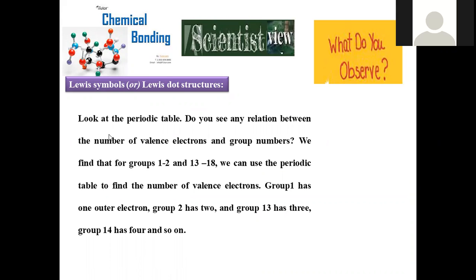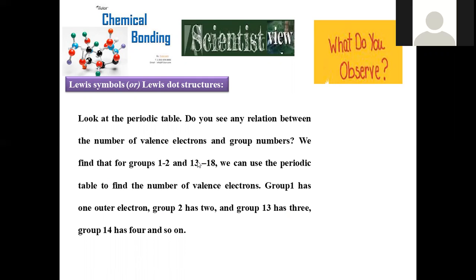Now, what do you observe from this table? Look at the periodic table. Do you see any relation between the number of valency electrons and group number? We find that group numbers 1 and 2 exactly resemble the valency electrons. Group number 1, valency electrons 1. Group number 2, valency electrons are 2. For 13th to 18th, we can use the periodic table to find the number of valency electrons.